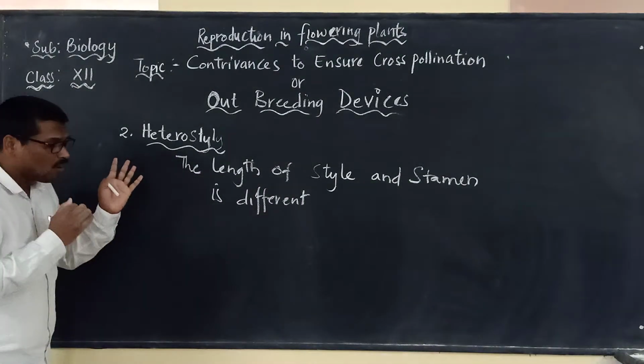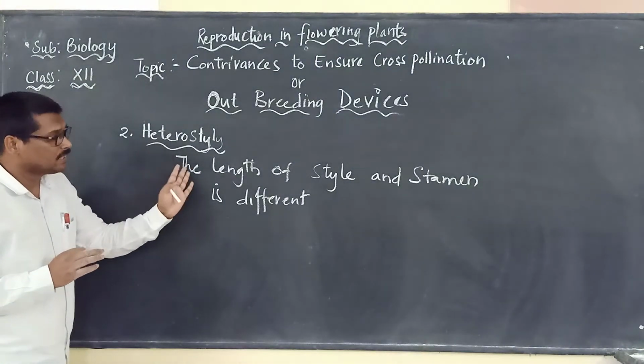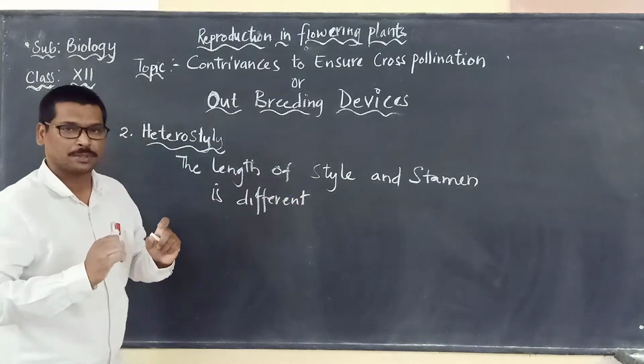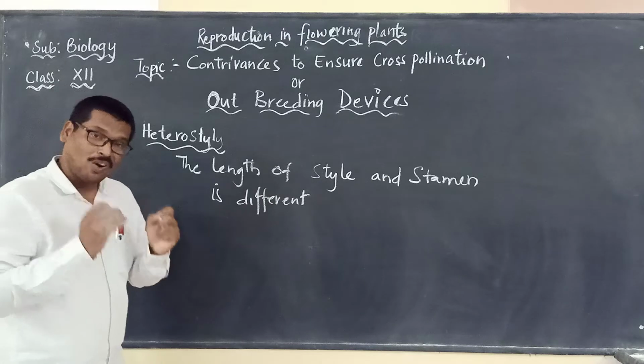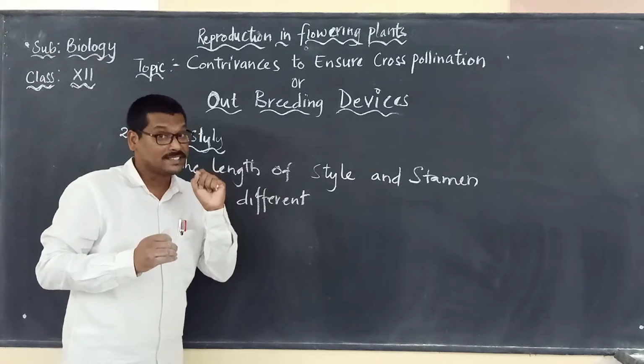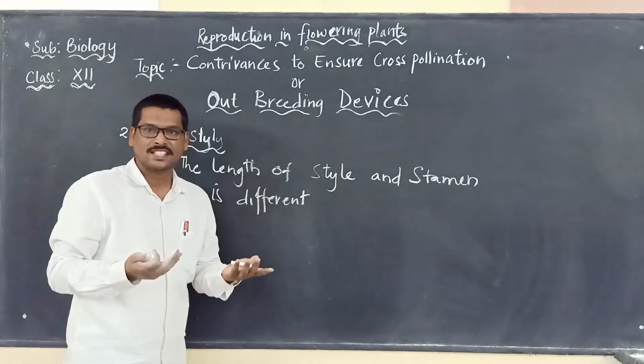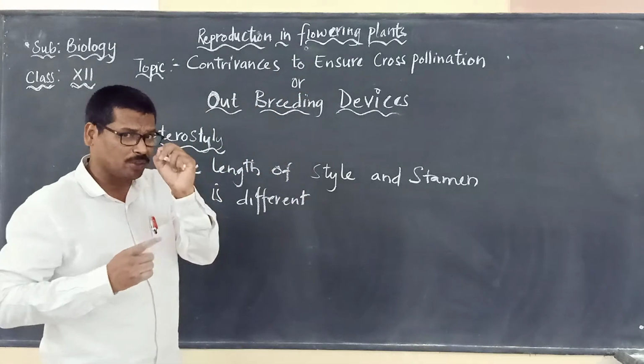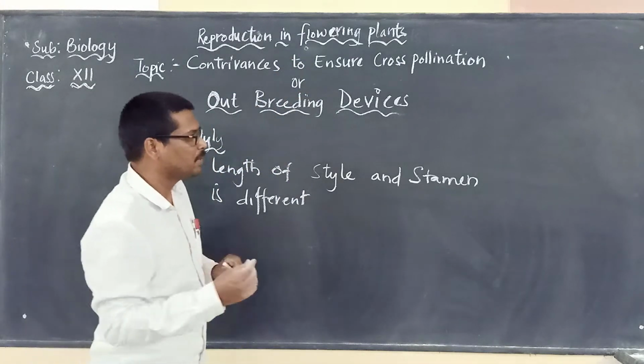So heterostyly means the length of the style and stamen is different, they are not of the same size. Because of this, it is not possible for them to go for self-pollination. So the only chance is cross-pollination. In this, we have to remember two words.